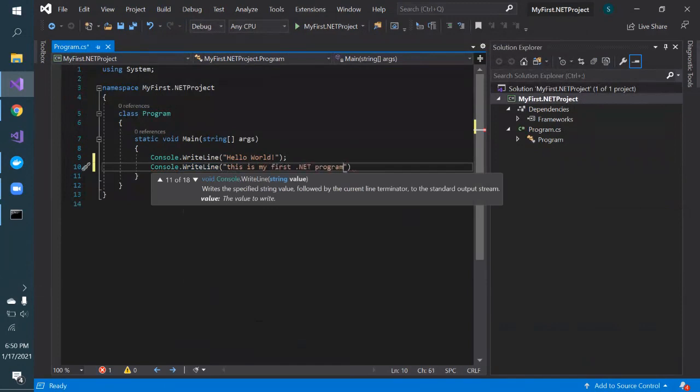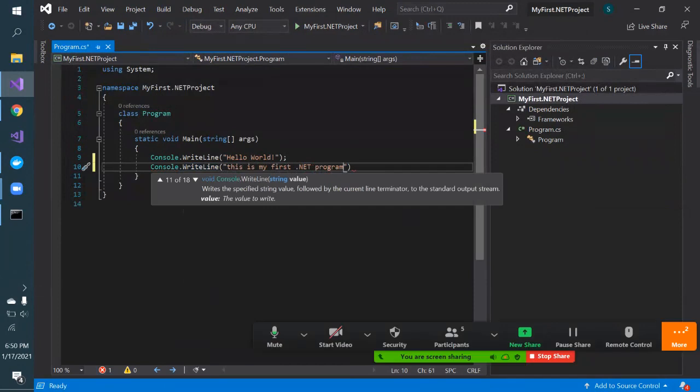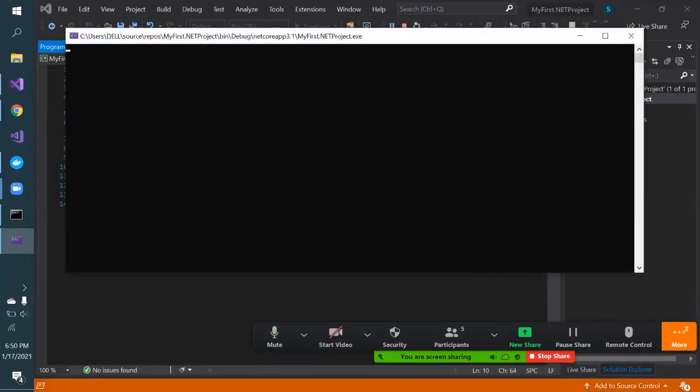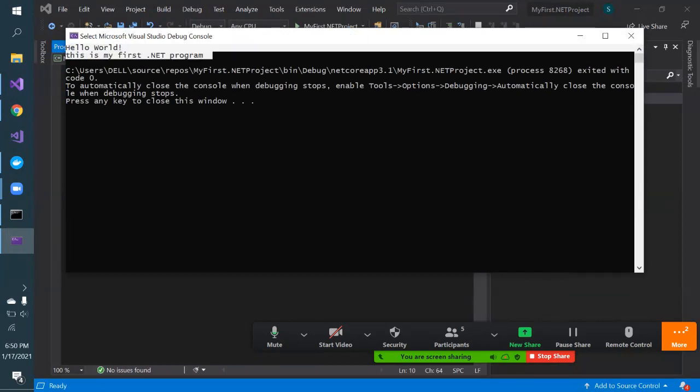And every statement of .NET should get ended with a semicolon. So one statement, one more statement I have written. I am again clicking on this green button to compile my program and to get the output. So see, from here it's just showing hello world. This is my first .NET program.